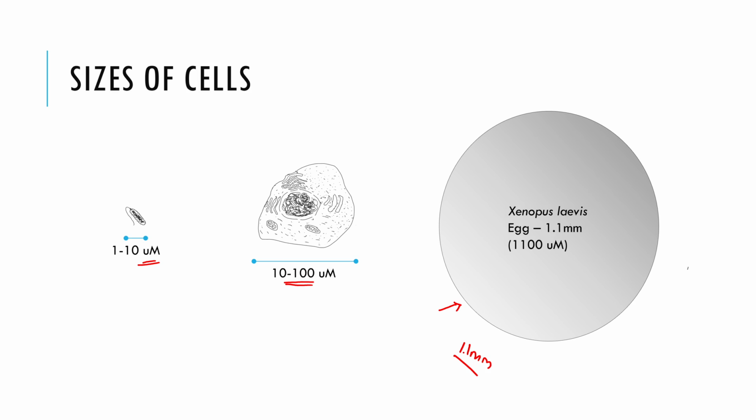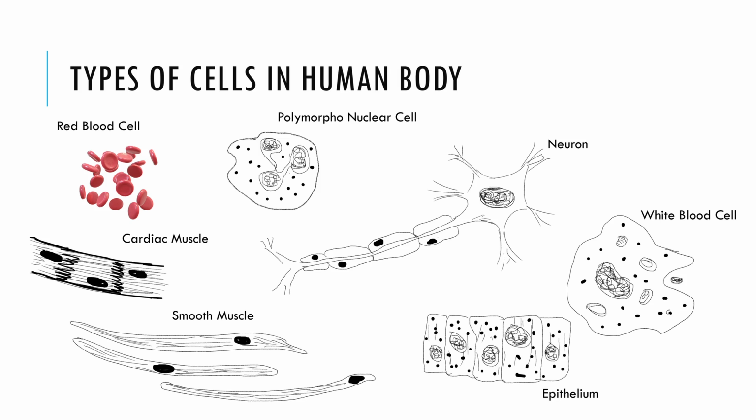Of course, the sizes are as diverse as their shapes. We should first know about the different types of cells themselves. In a typical human body, we have various different types of cells, such as the red blood cell, as you can see, the disc-shaped cells.